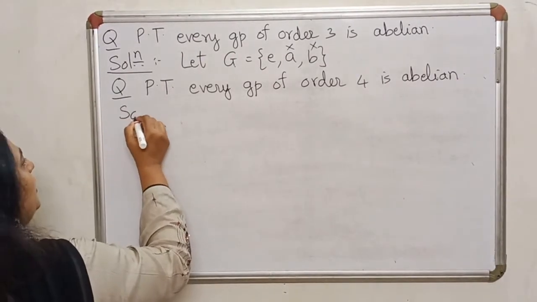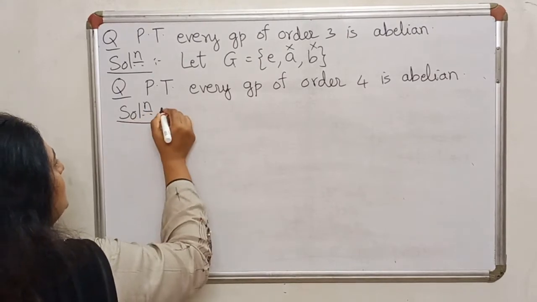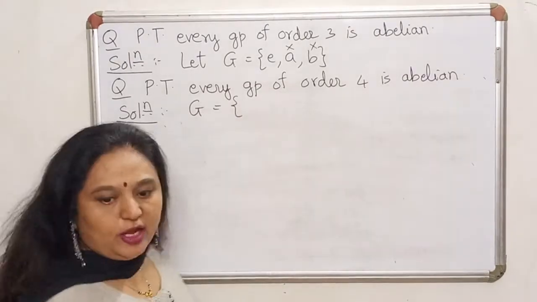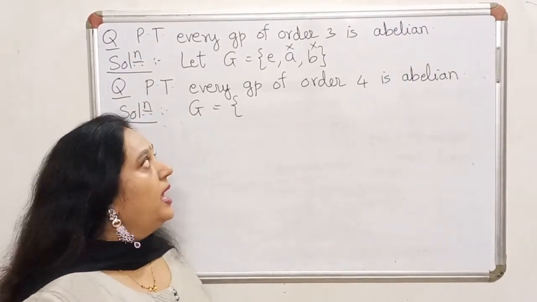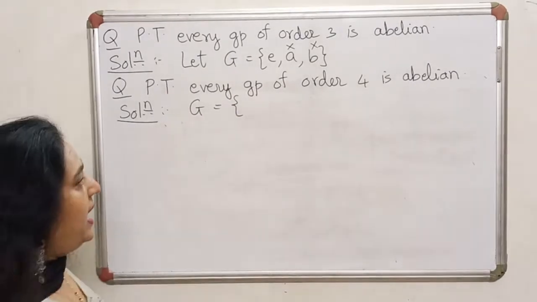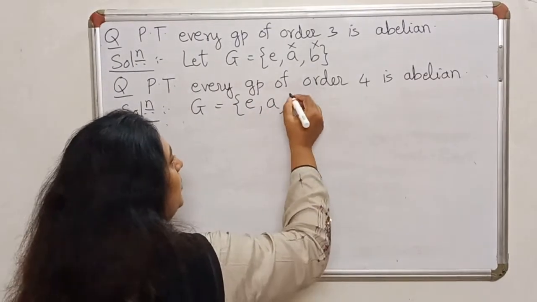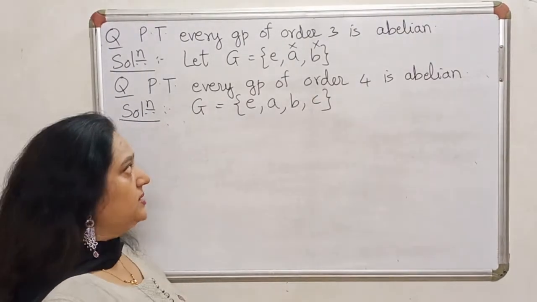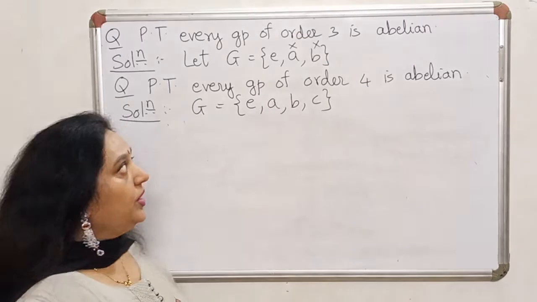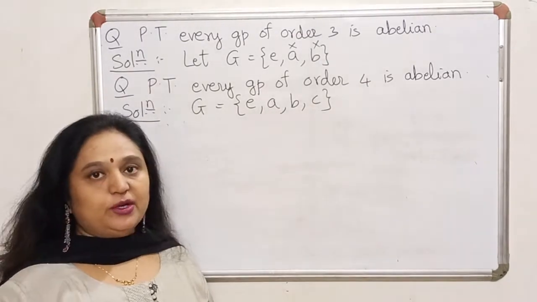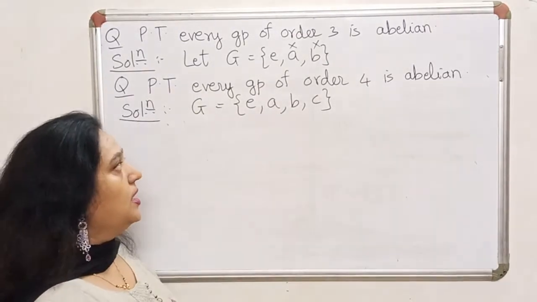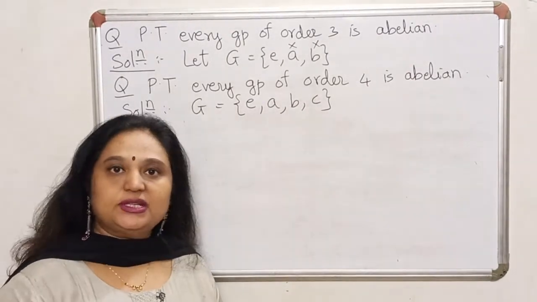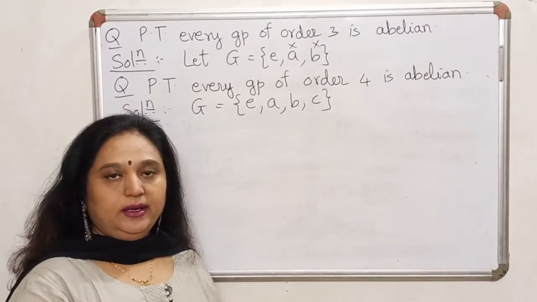So let us prove that every group of order 4 is abelian. So this time I will take a group containing 4 distinct elements, and since one element has to be identity, I will take one element as E, and besides that it will have 3 other elements, say A, B and C. Now here it may not be very easy to check it for individual pairs, so I need to use some other reason, and we look at the last result that we proved in the earlier lecture.